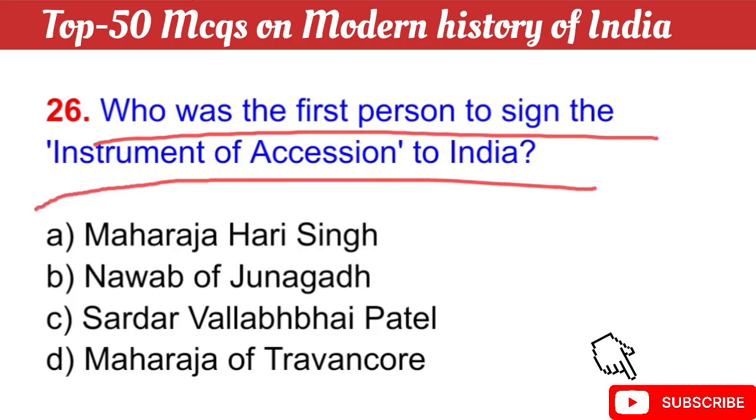Question number 26: Who was the first person to sign the Instrument of Accession to India? Your question is, who was the first person to sign the Instrument of Accession to India? The right answer is option A, Maharaja Hari Singh. Okay.